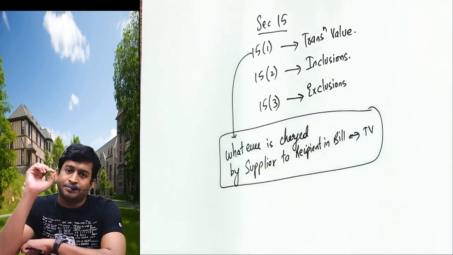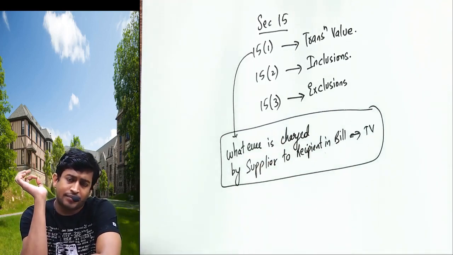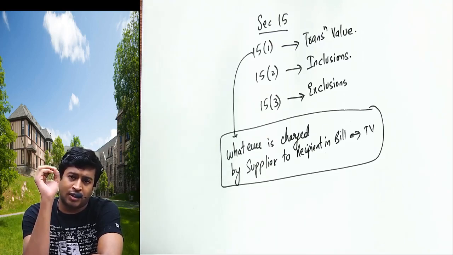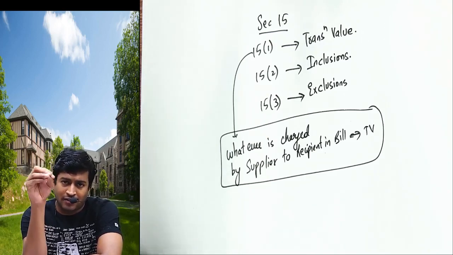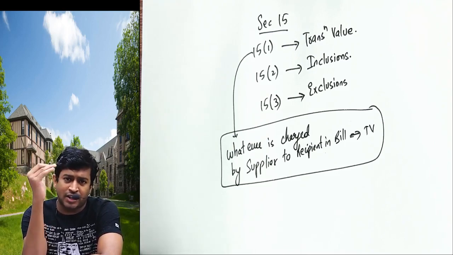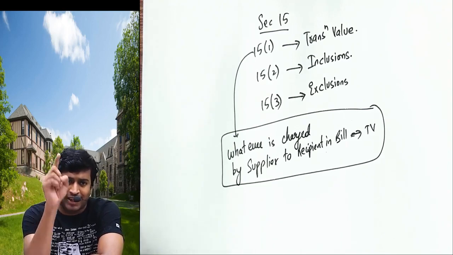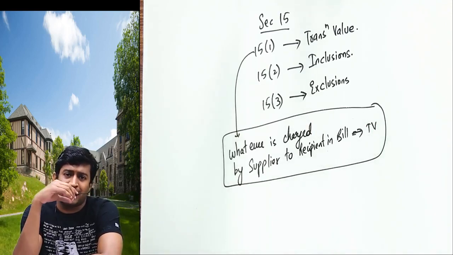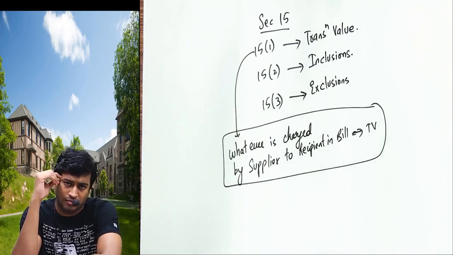You go to a restaurant, you order food: one paneer butter masala, two butter naan, one manchurian, three fried rice. Whatever rates he charges for each food item, that is called transaction value. You go to a supermarket and buy a Maggi for 40 rupees.